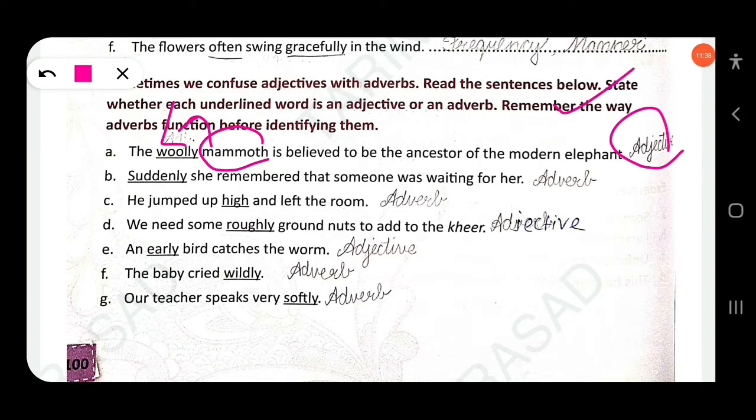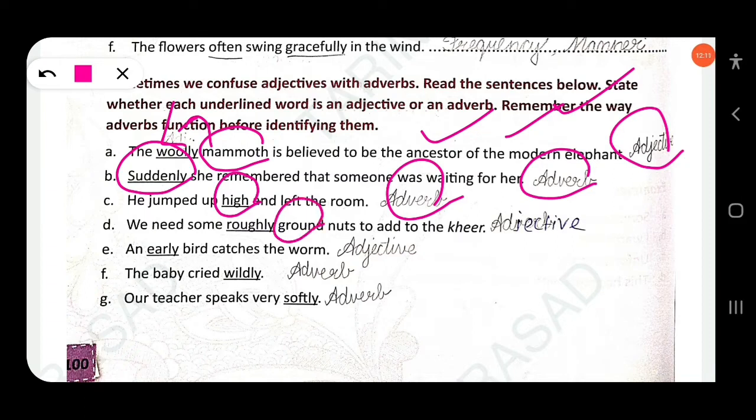Then next, suddenly she remembered that someone was waiting for her. Suddenly you can say is an adverb of time. He jumped off high and left the room. Here jumped off high, so high is used as an adverb. We need some roughly ground nuts to add to the kheer. Here ground is a noun and roughly is an adjective. Okay.